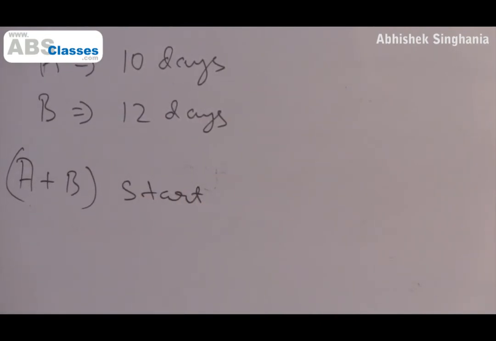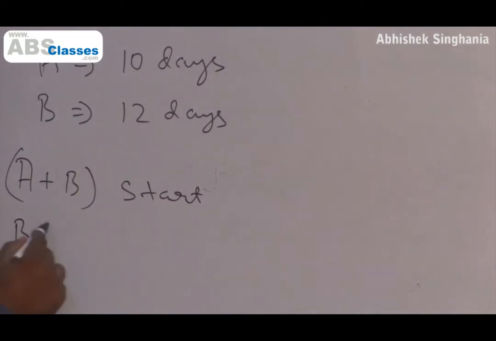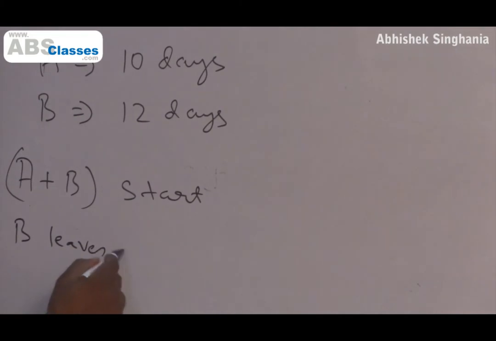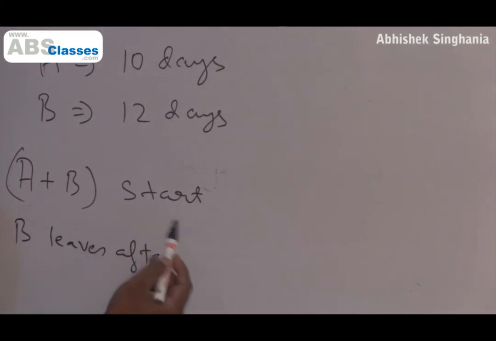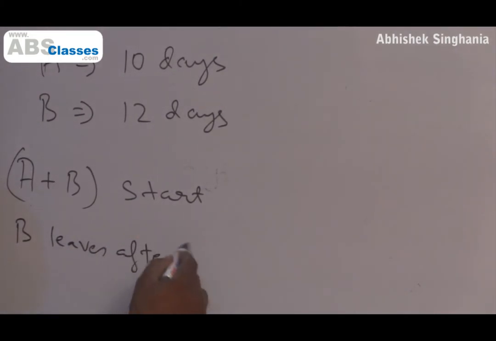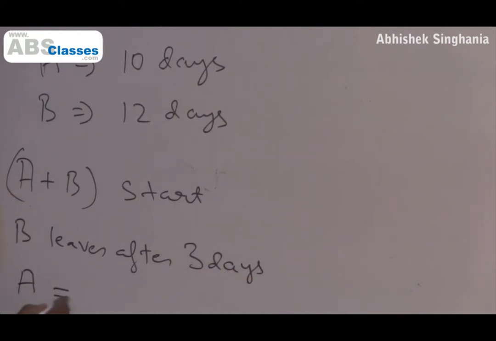But say B leaves after 3 days. So after 3 days B decides that he is incompatible with A, so B quits. But A, being the persevering guy, continues, he carries on. So then the work will be completed in how many days?